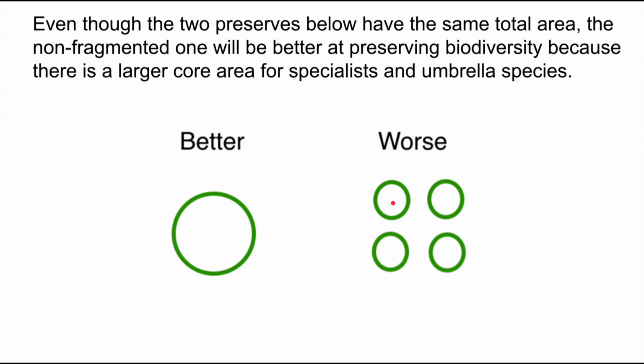It's going to be very hard for those specialists to survive with so little core area. And many times the umbrella species can wander beyond the core, but that means they cover these exposed areas where they're more likely to be encountering humans, which often doesn't go well for them. It alters their behaviors. So if this is all we can get, we'll take it, but this would be better.